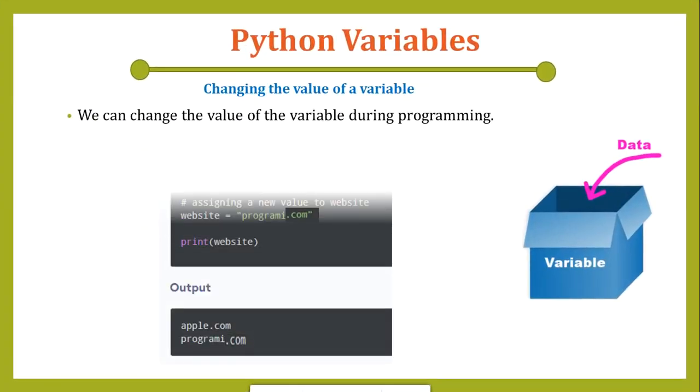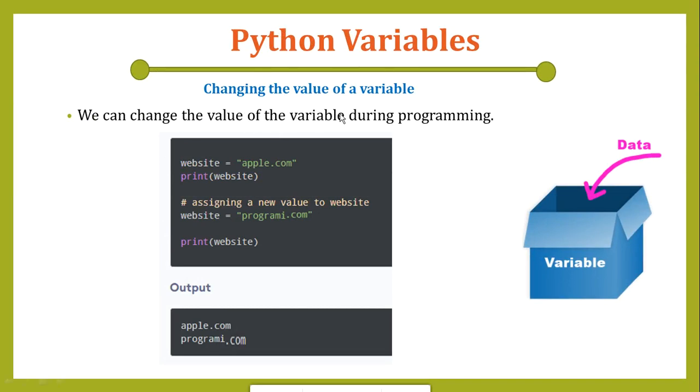Now, if we try to change the value of a variable, how will it work? We can change the value of a variable during programming, and that's why its name is variable, because we can vary the value, right? So website is equal to apple.com, as we have seen previously, where website takes one kind of string value, and we print that. After that, we assign a new value to the same variable. Again I am taking the same variable website, and now we say programming.com is another string that I want to assign to the variable website, and then we print website.